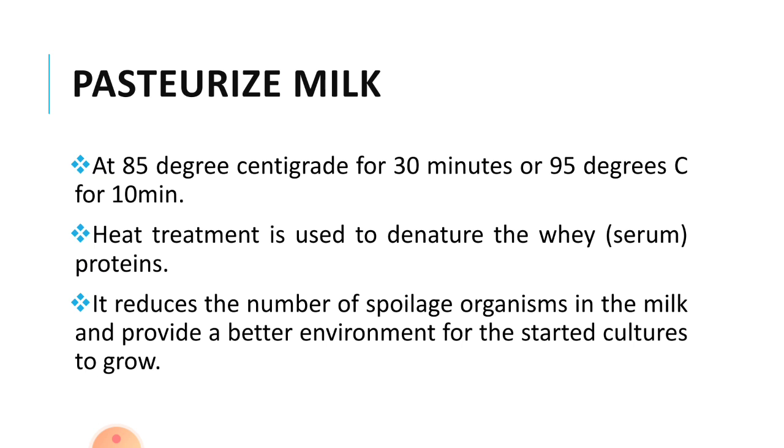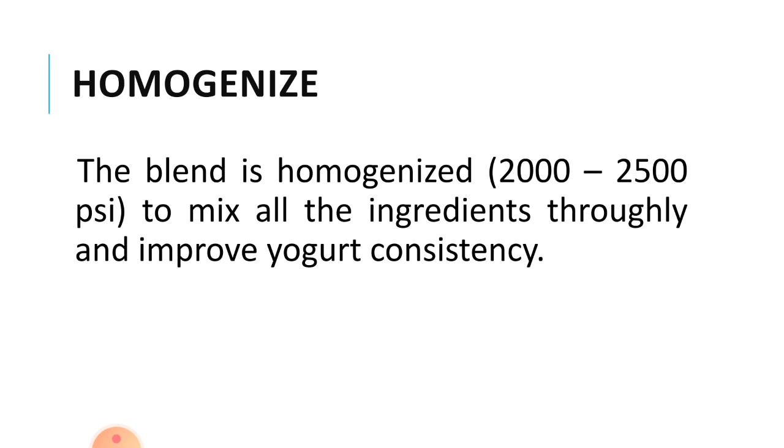It is pasteurized at 85 degrees centigrade for 30 minutes or 95 degrees centigrade for 10 minutes. Heat treatment is used to denature the whey proteins. It reduces the number of spoilage organisms in the milk and provides a better environment for the starter culture to grow. Then the milk is homogenized, that is blended at 2000 to 2500 psi to mix all the ingredients thoroughly and improve the yogurt consistency.